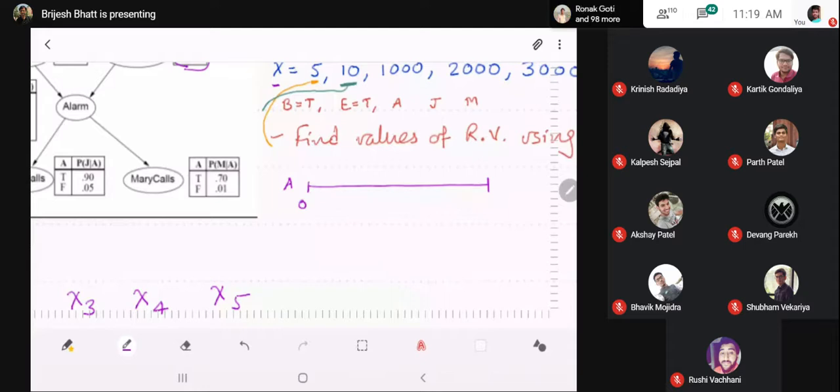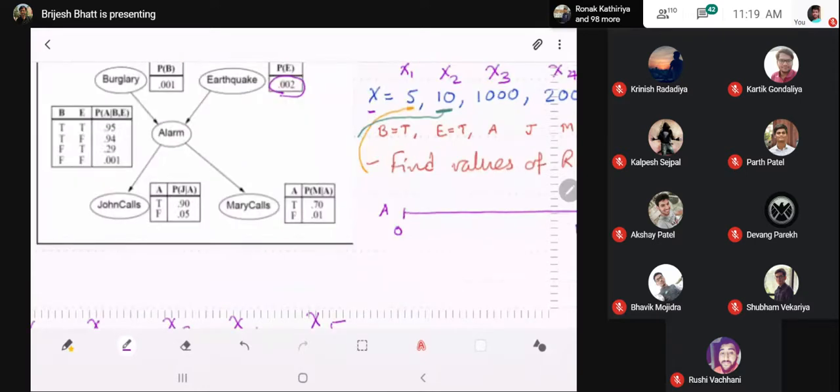But now, which probability of A would we use? Because there are four options here, right? A can be this or this or this or this. So these four options, which one would we choose? If you can answer this, then I think you got the idea.